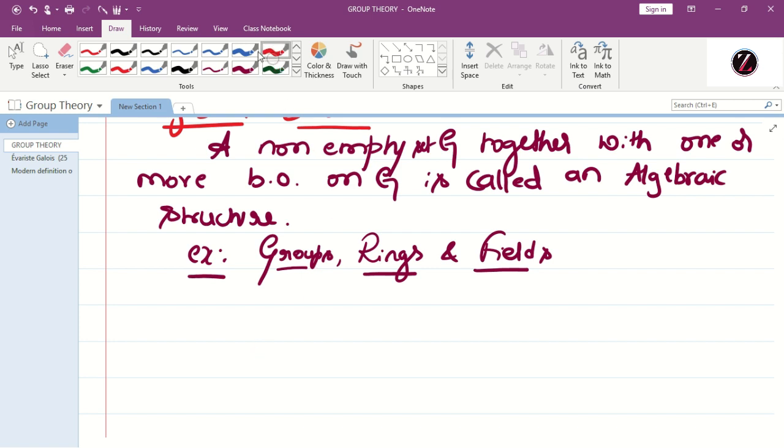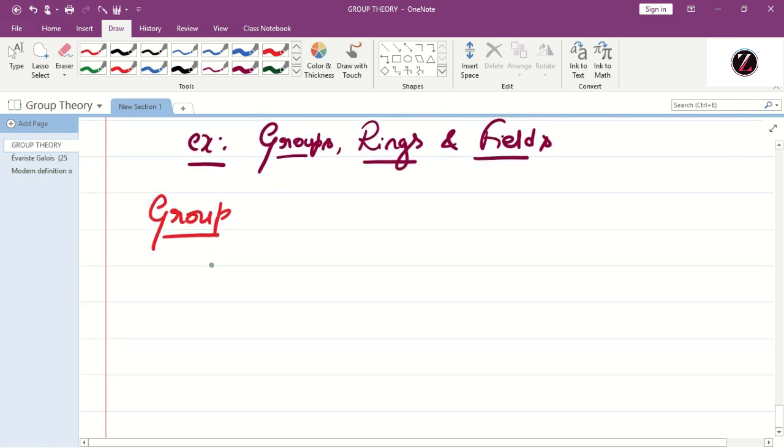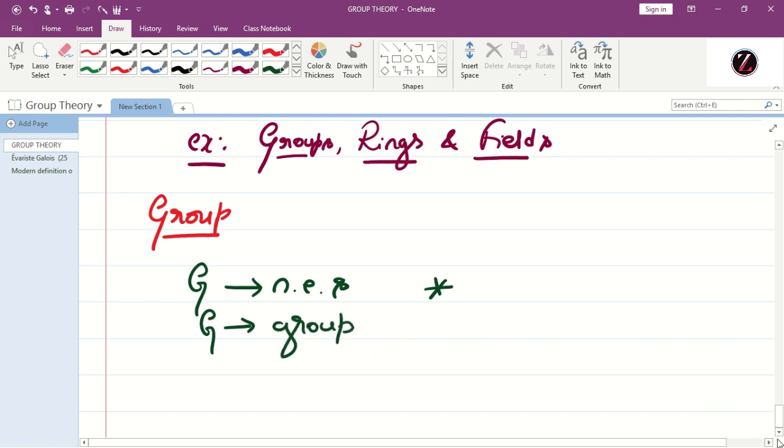Now we shall define an important definition in abstract algebra, that is group. So what do you mean by a group? Let G be a non-empty set with an operation star. Then G is said to be a group if it satisfies the following laws.